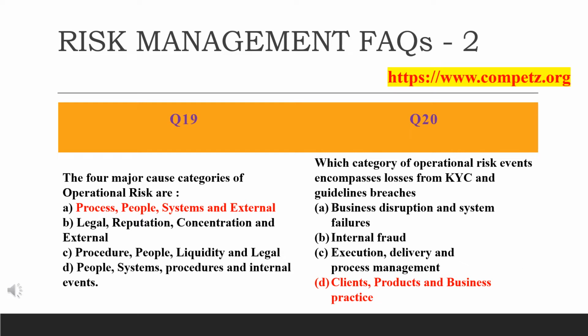Next, moving to the next question, that is the last question in this slide, which is: which category of operational risk events encompasses losses from KYC and guidelines breaches? I will repeat the question once again. There are 4 options given: business disruption and system failures. Second option is internal fraud. Third is execution, delivery and process management. The fourth is clients, products and business practice. Now, what would the answer be? The answer will be the last option, that is clients, products and business practice.